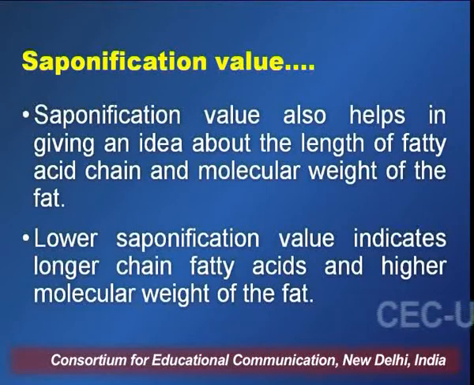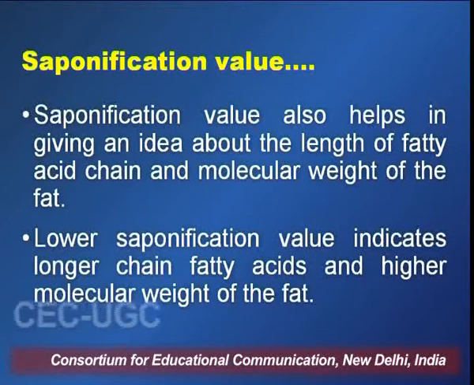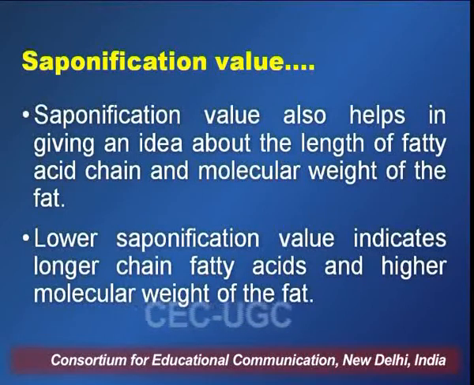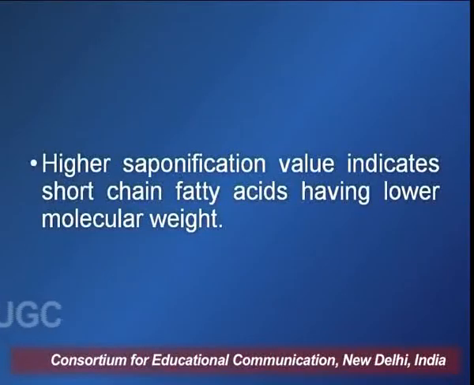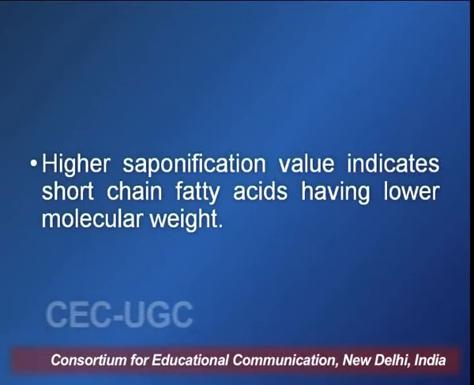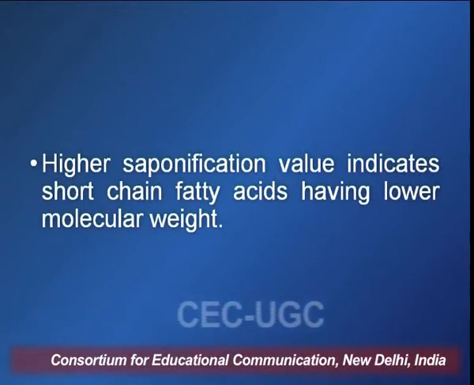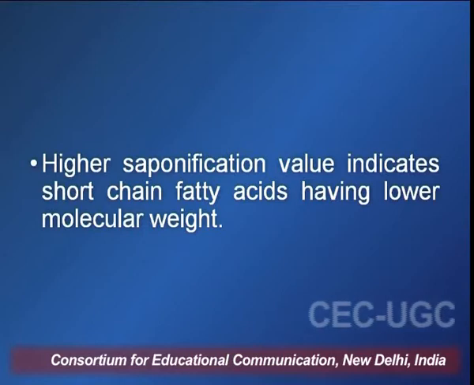So if a fat has a lower saponification value, it will have longer chain fatty acids and higher molecular weight, and vice versa. If a molecule has a high saponification value, it indicates that the sample contains short chain fatty acids, and they will have a lower molecular weight.